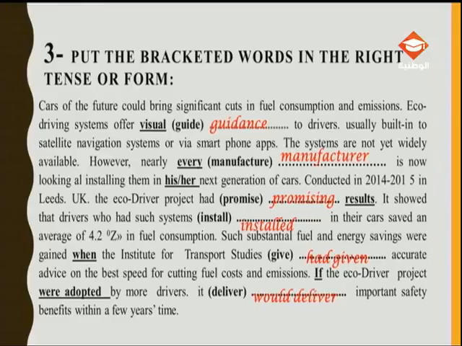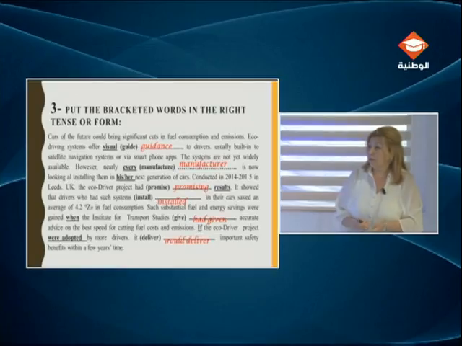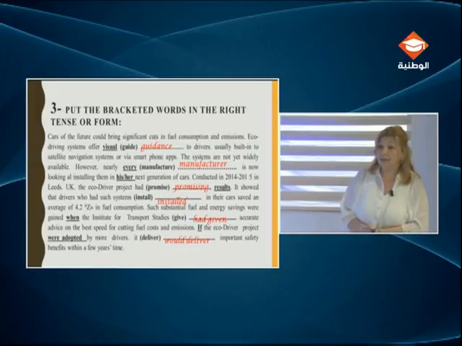So if the EcoDriver project were adopted by more drivers, it would deliver important safety benefits within a few years' time. So once I finish with my paragraph, I reread it, paying attention to, of course, the words I have used and the correct spelling of each word.